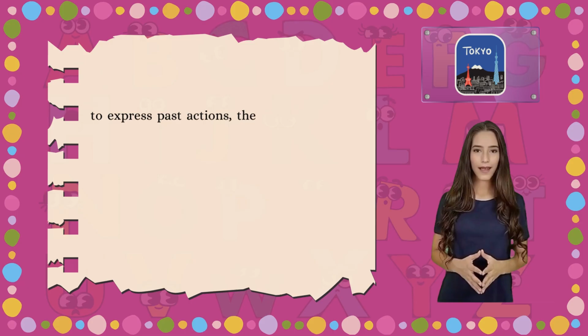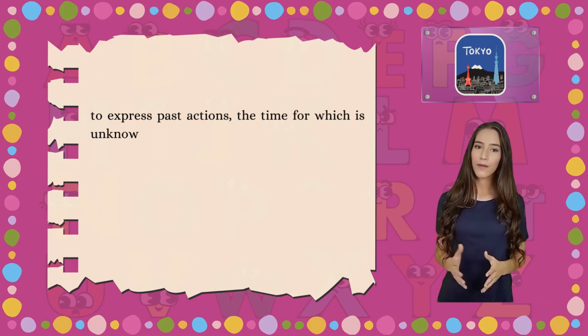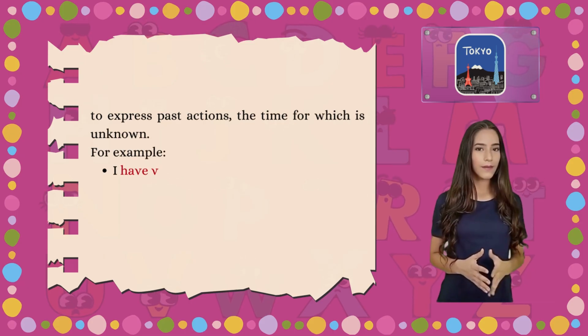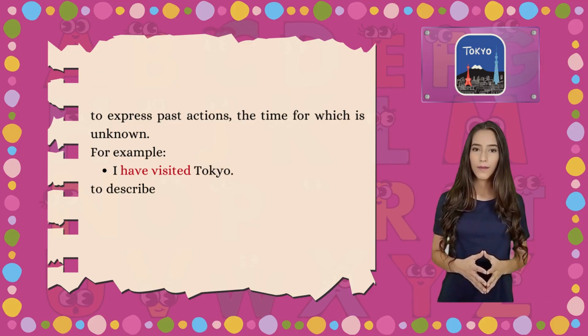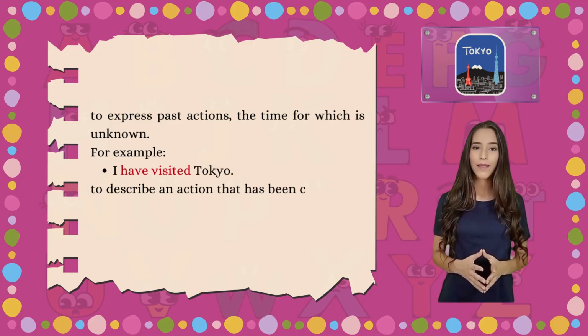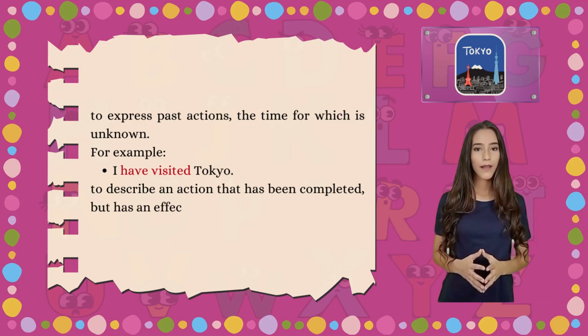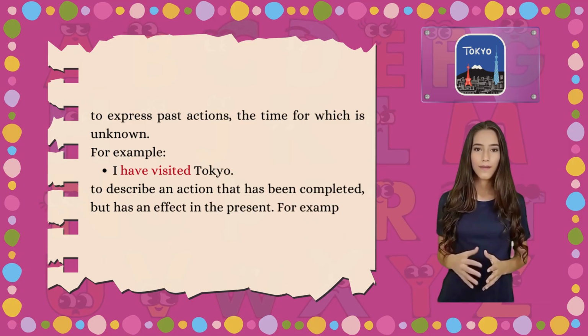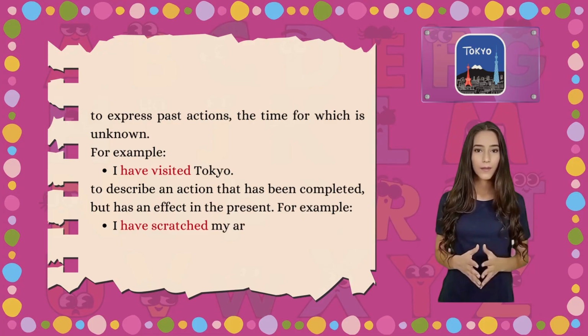To express past actions, the time for which is unknown. For example, I have visited Tokyo. To describe an action that has been completed but has an effect in the present. For example, I have scratched my arm.